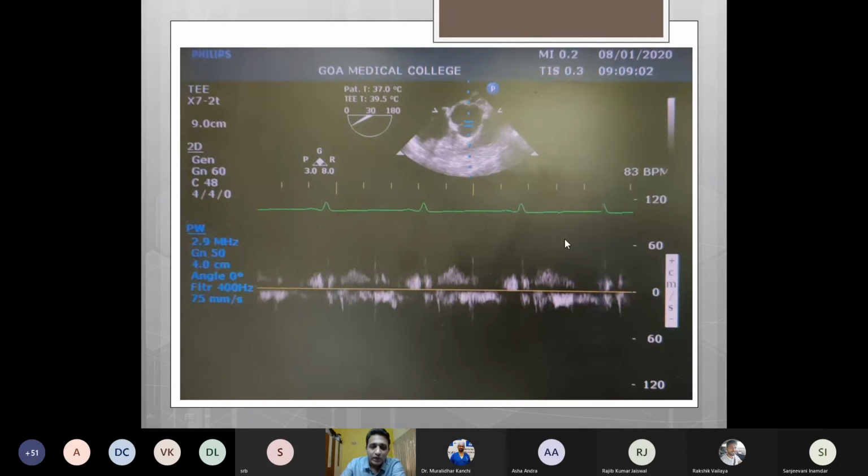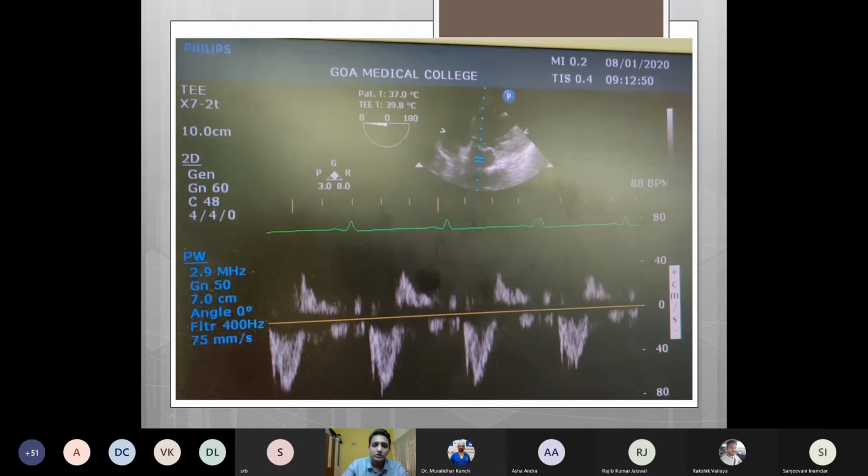So now, if we want to interrogate the flow through the aortic valve, if we select the mid-esophageal short axis view, which is the view used for the anatomy of the valve, we will get a very poor flow through the aortic valve, or we will not be able to get a better Doppler calculation. So for flow through the aortic valve, we need to use the deep transgastric view and align the Doppler beam exactly through the aortic valve so that we can appreciate a proper flow through the aortic valve.